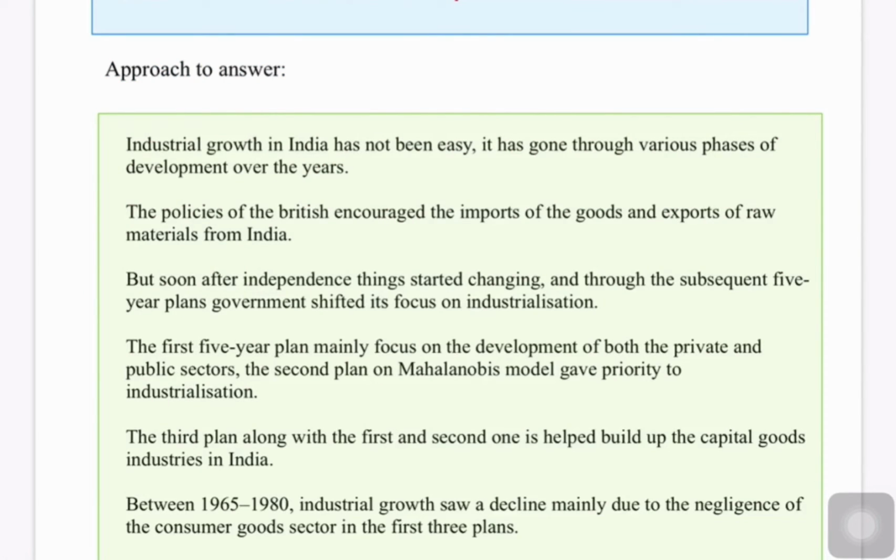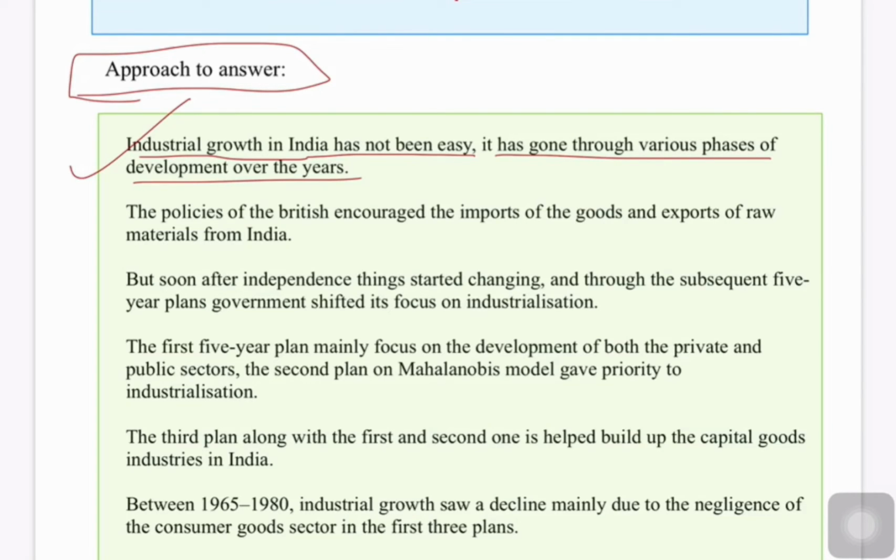Now we will see the approach to the answer. In the first sentence, we will say: industrial growth in India has not been easy. It has gone through various phases of development over the years. In the first sentence itself, you are saying that industrial growth has gone through various phases of development over the years.